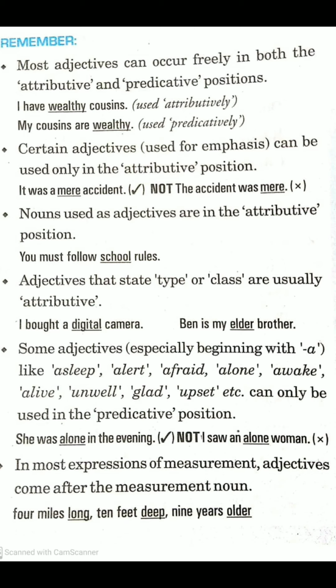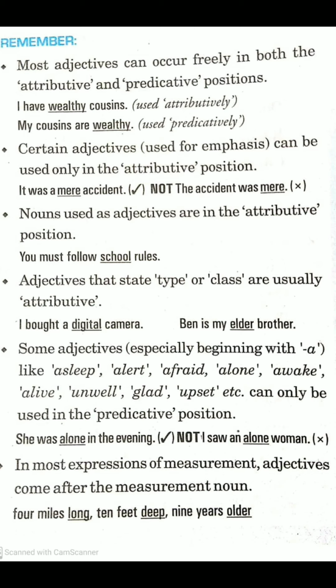Then, adjectives that state type or class are usually attributive. Any adjective which states a kind of type or class of something is usually placed before the noun. They are in attributive position. Like I bought a digital camera. Ben is my elder brother.